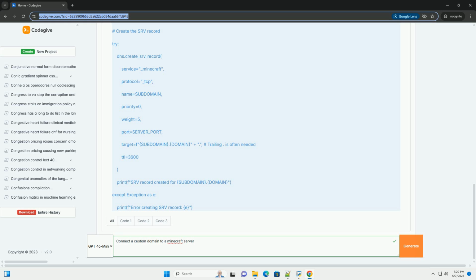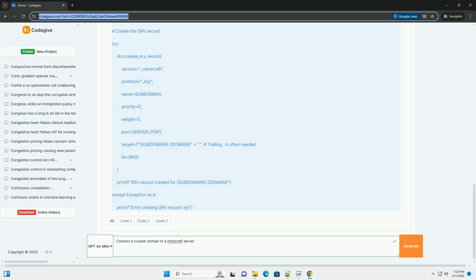Security considerations. DDoS protection. Minecraft servers are common targets for DDoS attacks. Consider using a DDoS protection service, especially if you have a popular server. These services can filter malicious traffic before it reaches your server. Strong server password. Protect your RCON, remote console, password and server console access with a strong, unique password. Regular backups. Regularly back up your server data to prevent data loss in case of an attack or hardware failure.